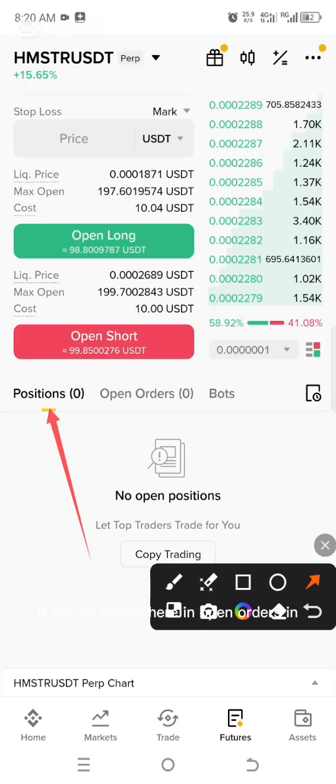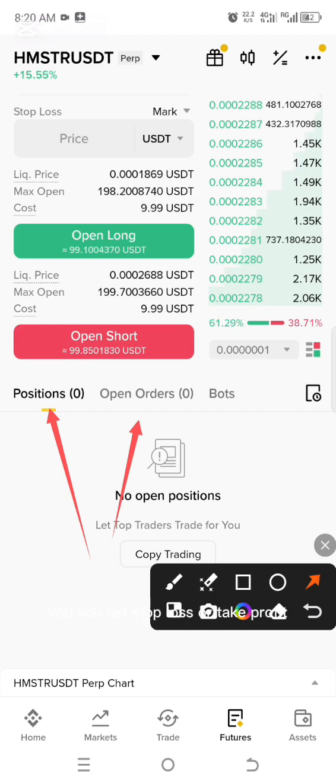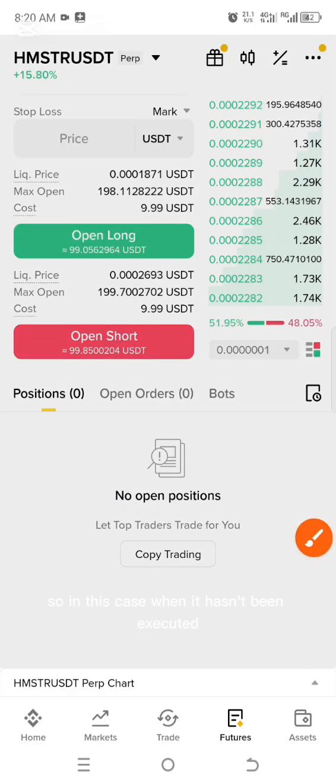Another thing which you can know, after making a transaction, it will be shown here in open orders, or in positions. And when you set stop loss or take profit, it will be under open orders, in this case when it hasn't been executed.